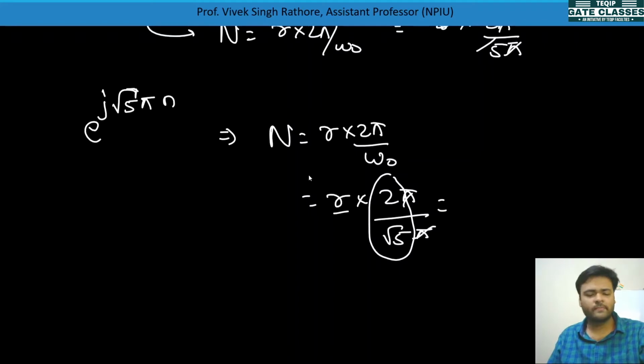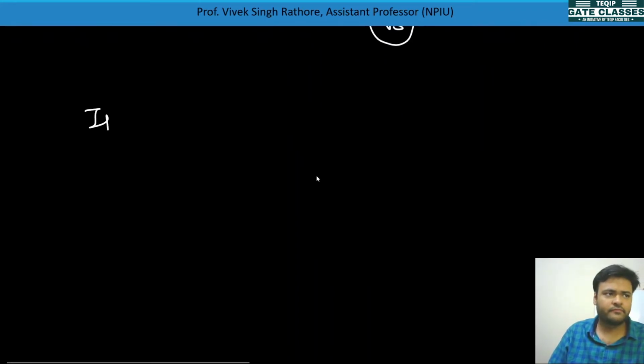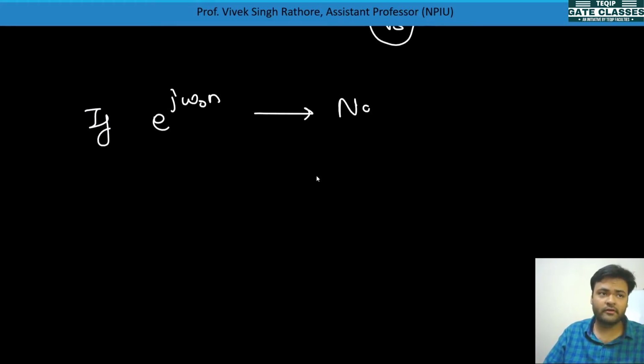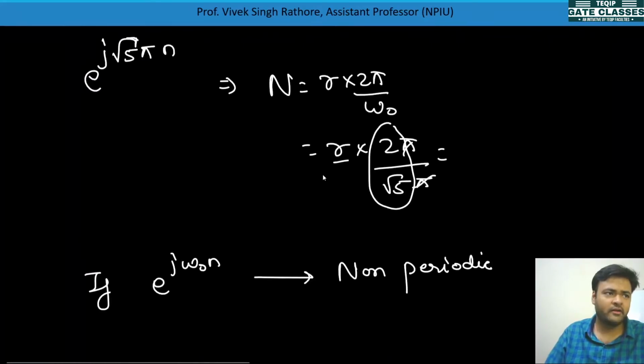So what is the conclusion? We have talked about many signals like e to the power j 3 pi n, 5 pi n, and root 5 pi n.